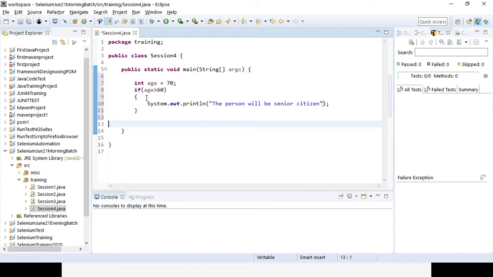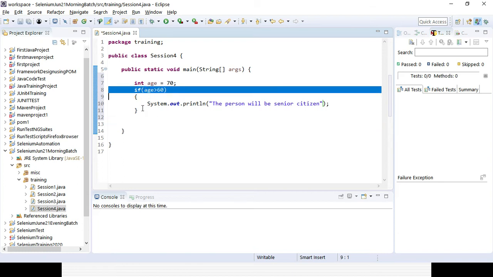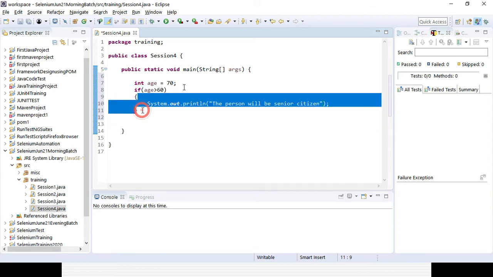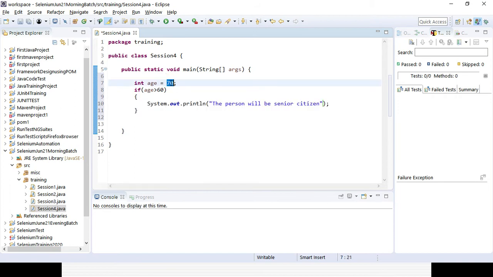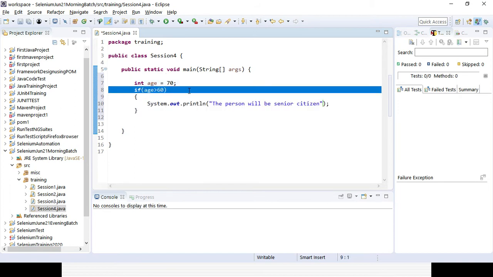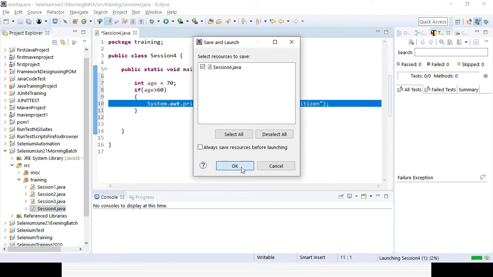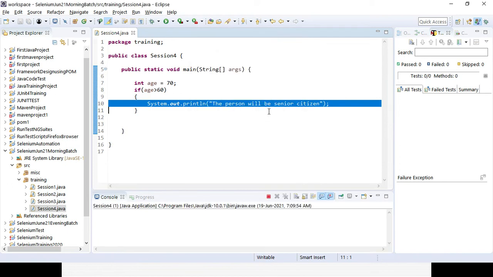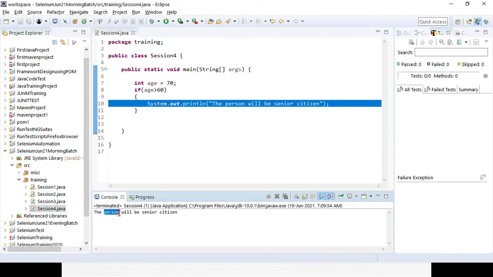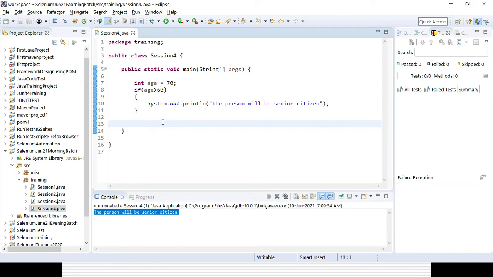This is if only. If the condition is true, then it will print something. Here the condition is true. I have given age as 70, but I want to check whether age is greater than 60 or not. In case age is greater than 60, definitely the person will be a senior citizen. You already know if it is greater than 60, the person is called a senior citizen. So if you want to validate that condition, you can see the person is senior citizen, which means the condition is getting matched. So you can validate with the help of the if statement whether the condition is true.